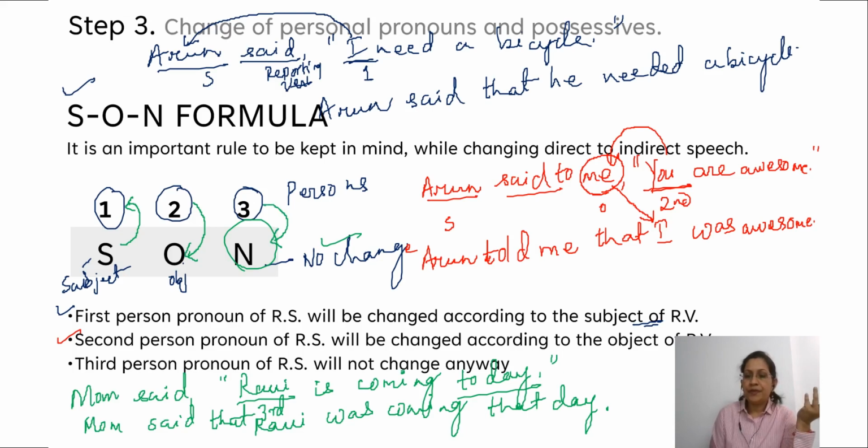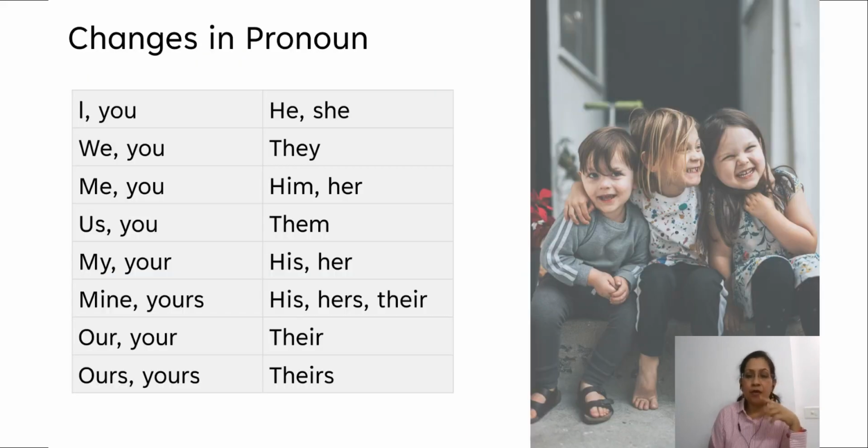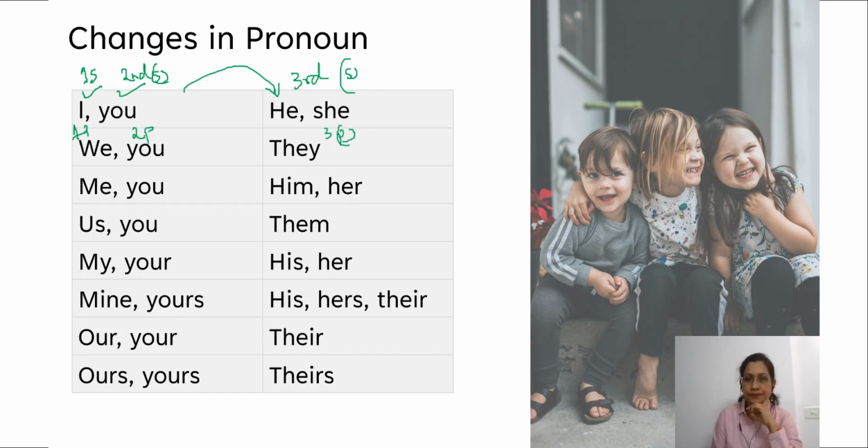Moving ahead, you can see here all the changes in the pronoun and the possessive falling under these conditions. This is how they change. I, you, first person singular, second person singular, changes to third person singular, right? First person plural, second person plural, changes to third person plural.